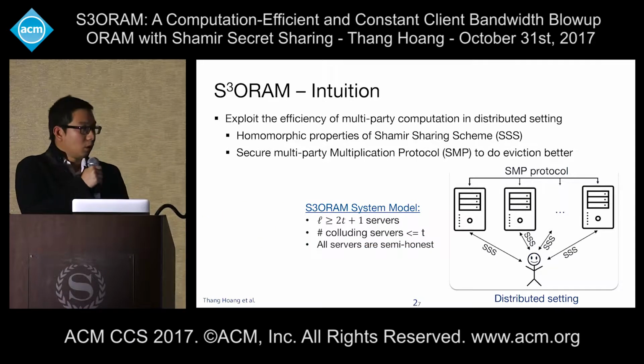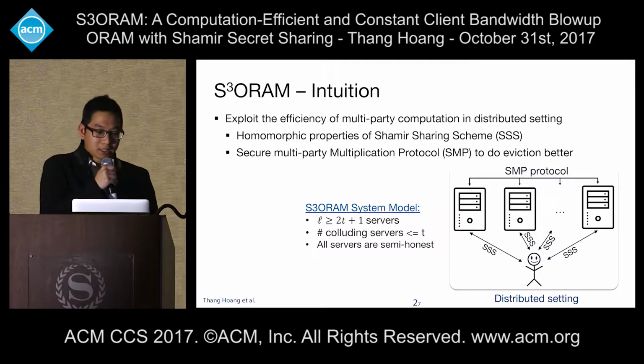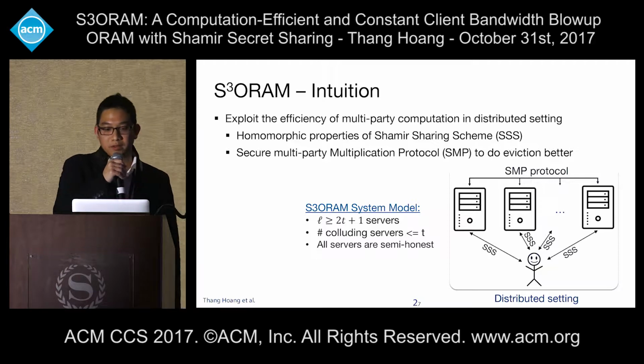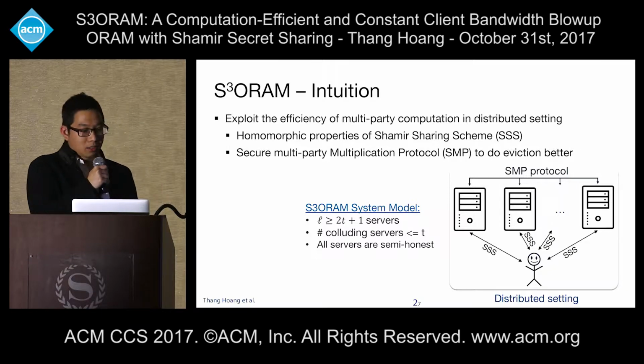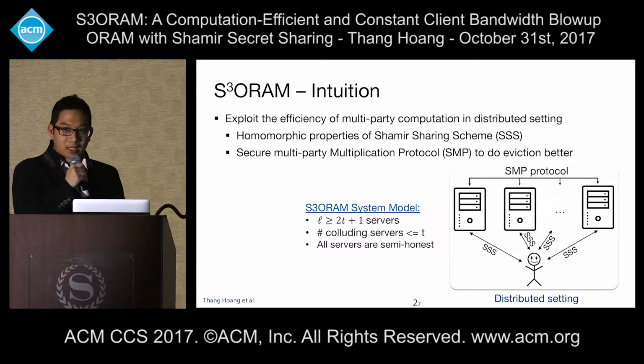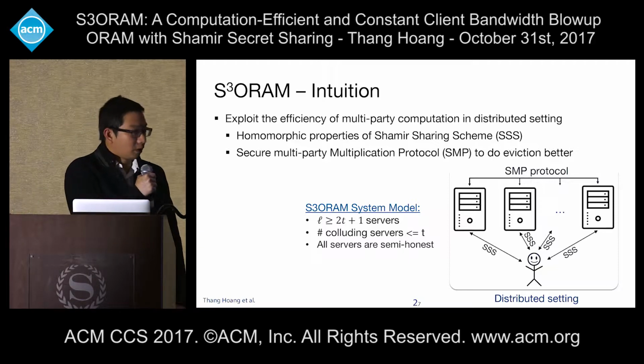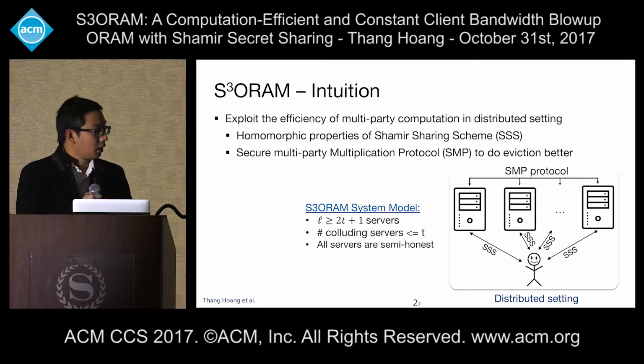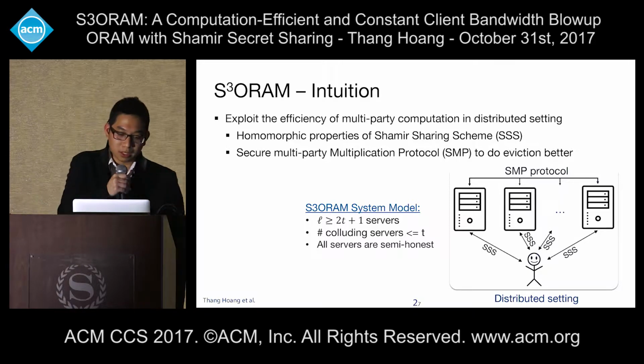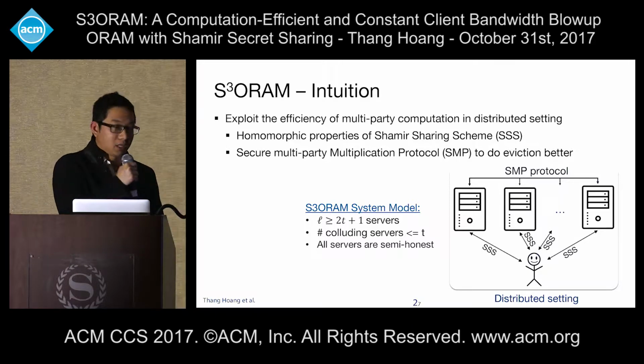Our system model requires L, which is larger than or equal to 3T plus 1 servers. We assume that the number of colluding servers is less than or equal to T, which is a formal definition and requirement in the distributed setting. In this paper, we assume that all of the servers are semi-honest.